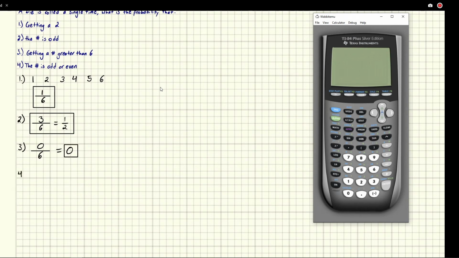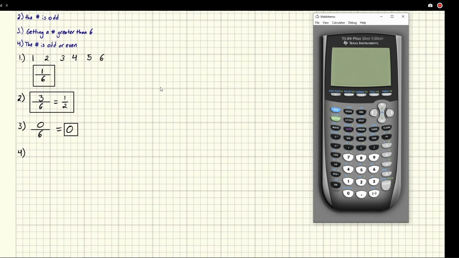So this would be the answer for part 3. And finally, for part 4, the number is odd or even. So again, they didn't change our sample space at all. There's still 6 possible outcomes, but the number is odd or even. Well, 1 is odd. 2 is even. 3 is odd. And then 4 is even. 5 is odd. 6 is even. They're all odd or even. And so in this case, all of the numbers qualify. So there's 6 numbers here that could do that. So that's the entire sample space. It's 6 over 6. So there's a 1 as our answer, or a 100% chance that the number we select will be odd or even.